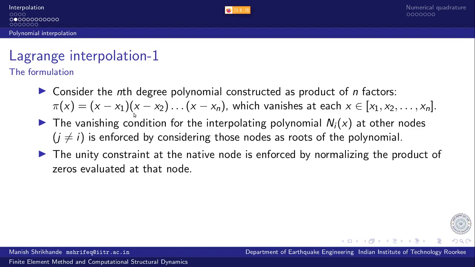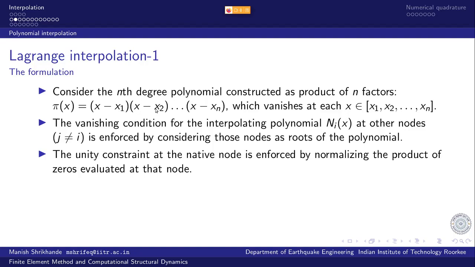So for example, if we are going to construct the polynomial interpolation for node 1, then except for this particular term, I accumulate products of all the remaining n minus 1 terms. This will ensure that this product of n minus 1 terms will vanish at all nodes x2, x3, x4 up to xn except x1.